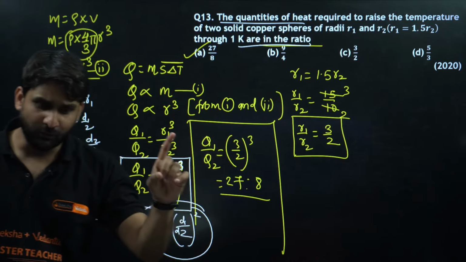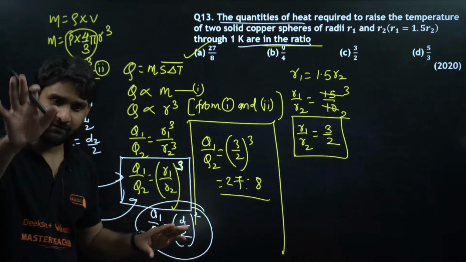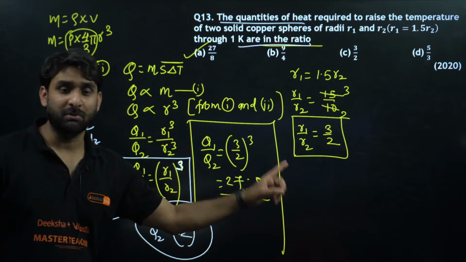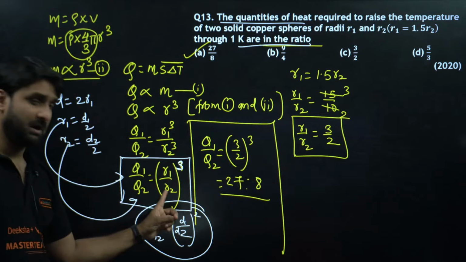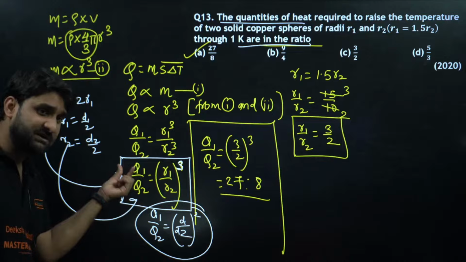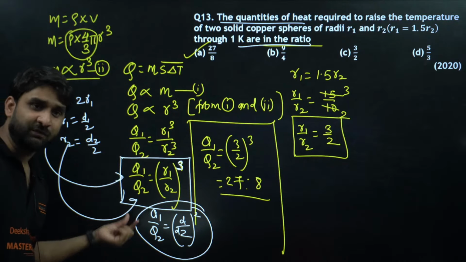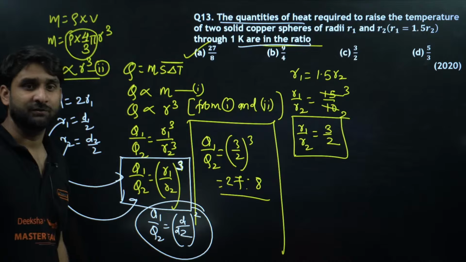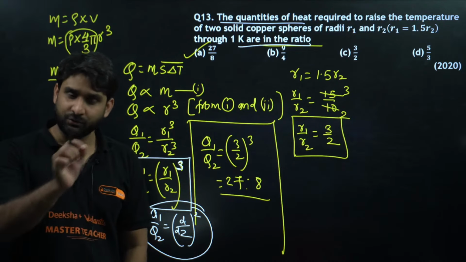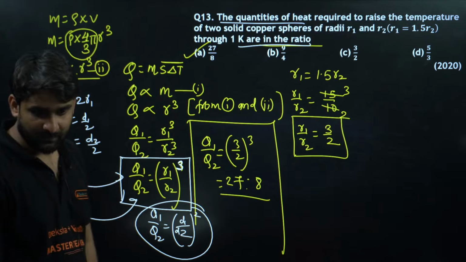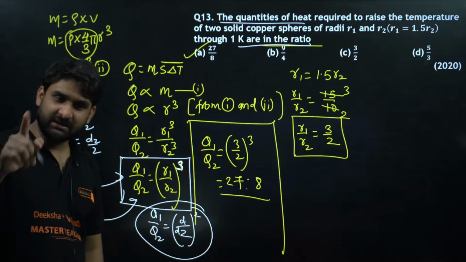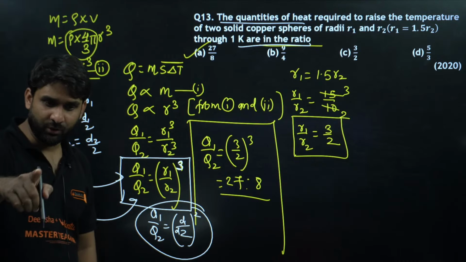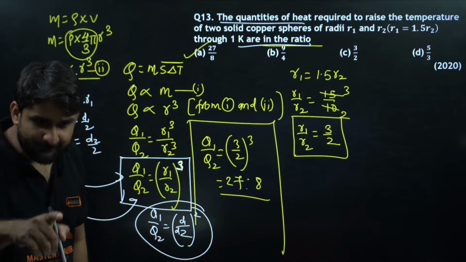Is it clear, Ambreya? Yeah, you are right, R1 by R2 is 3 by 2. But we need to put that value here again to find the ratio of this. So 3 by 2 whole cube will be 27 ratio 8. Is it clear, Ambreya, Ramesh, Tarun, Mirza?